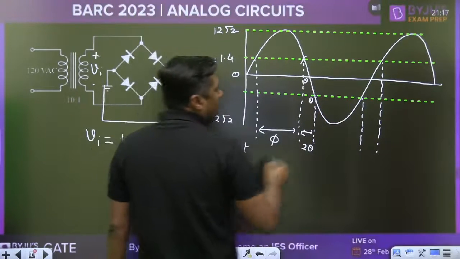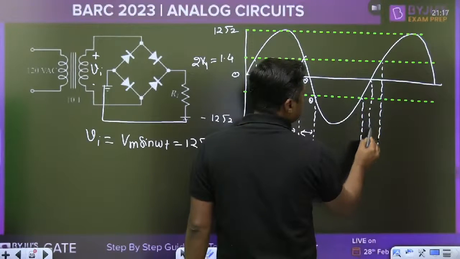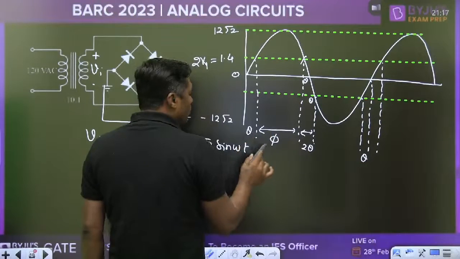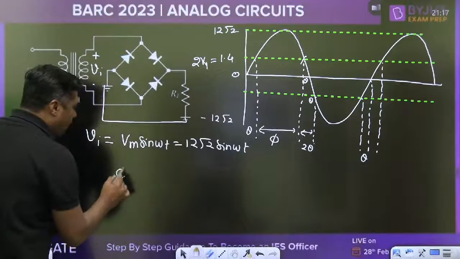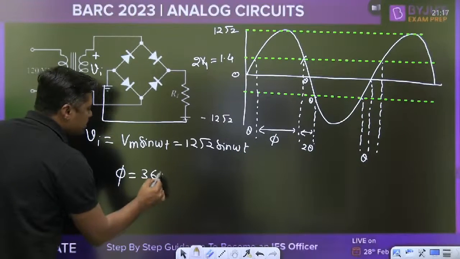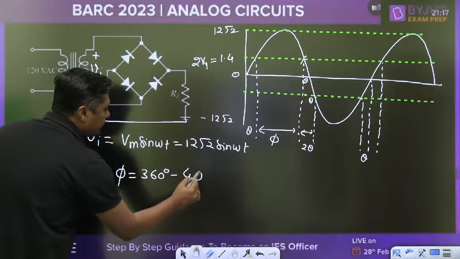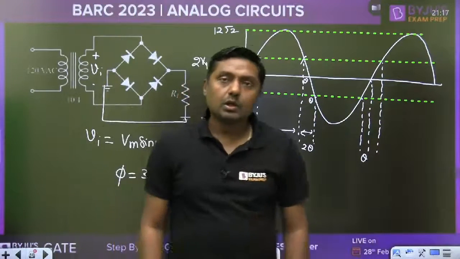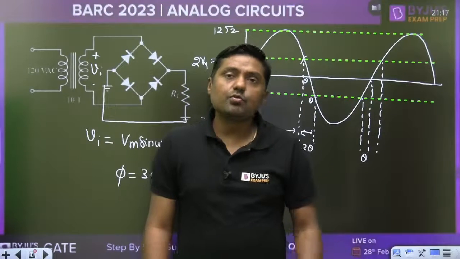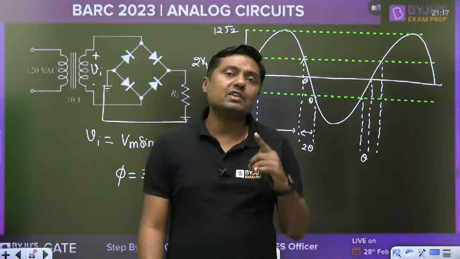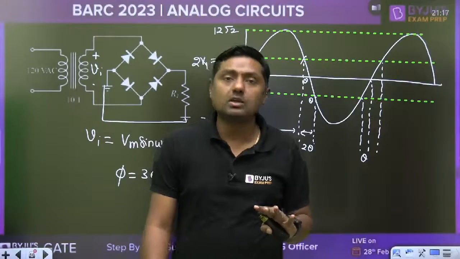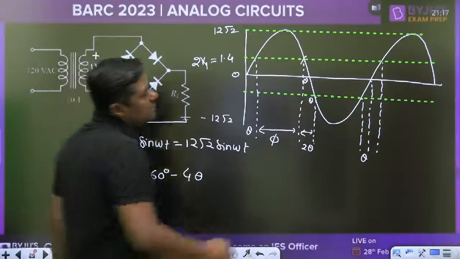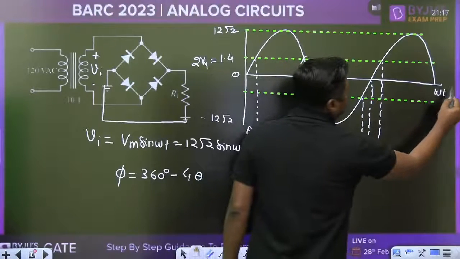Again, this is theta, and let this also be theta. Means the conduction angle phi will become 360 degrees minus 4 theta. The theta is the value for which the magnitude of Vi is less than V gamma, and that is why the diode will not conduct, where the threshold is 1.4 volt. Now how can we find it?